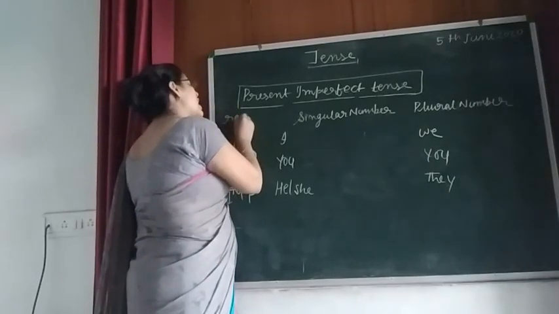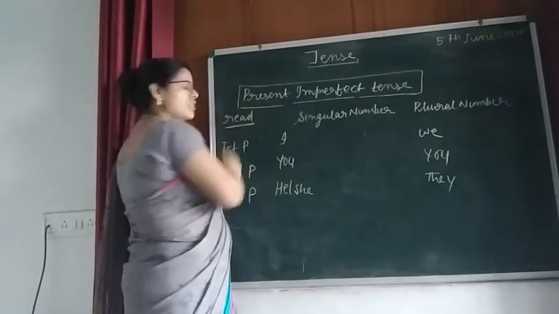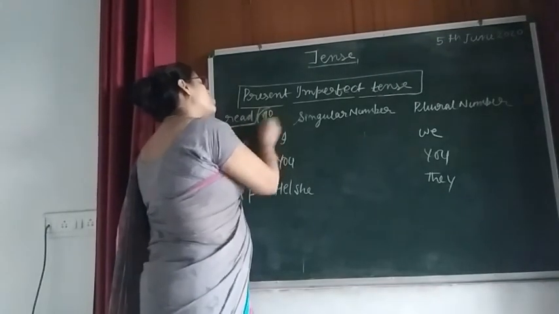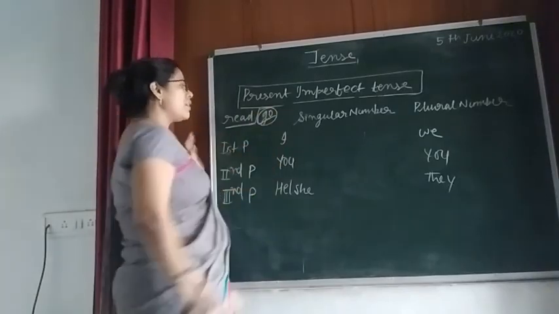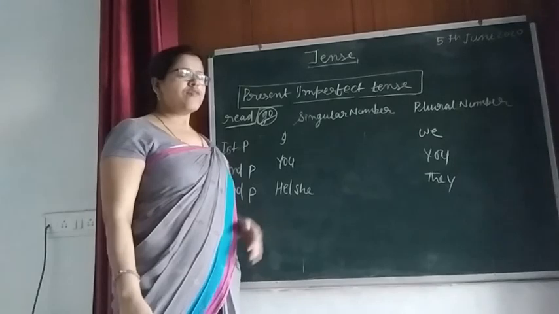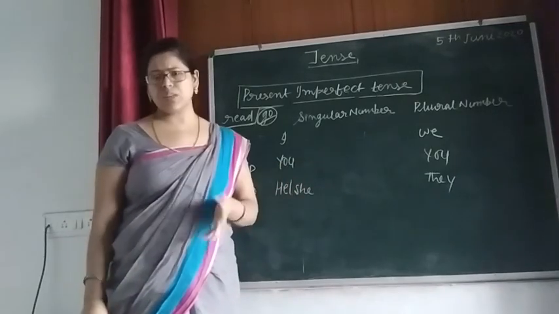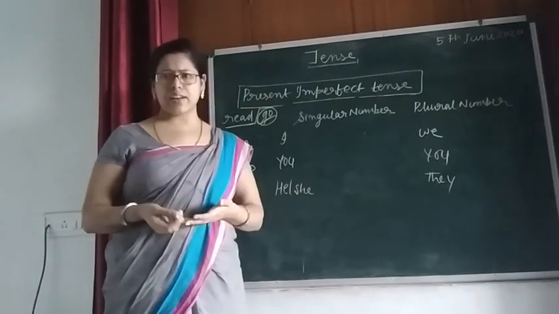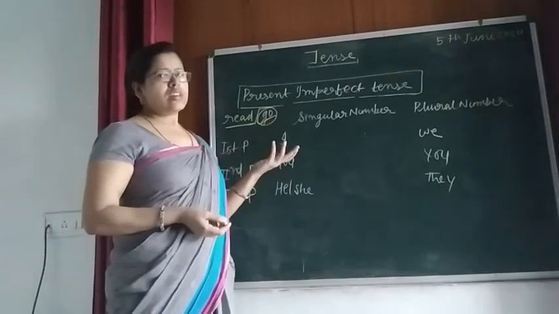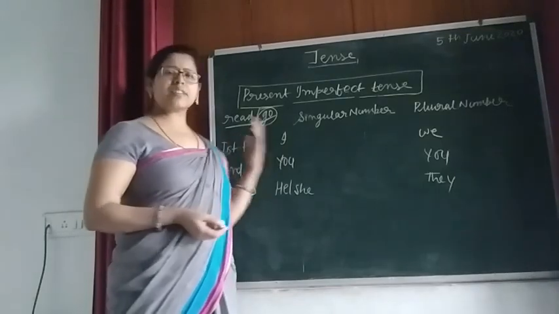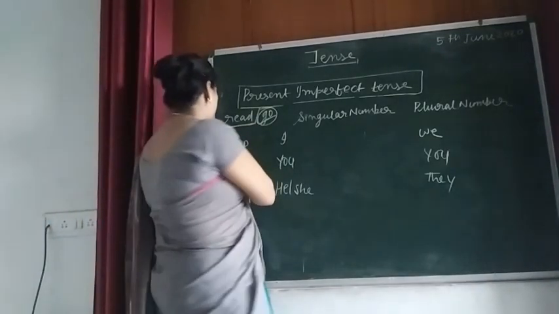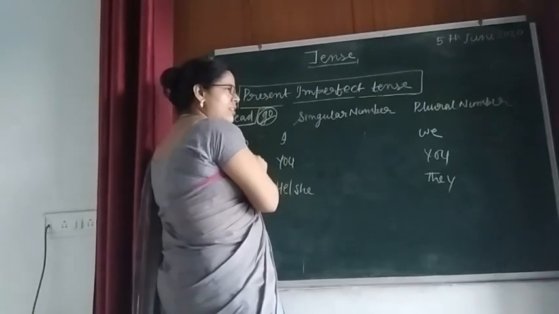Suppose that I have the action read. We can also take go. Go will be the easiest because if there is uniformity everywhere, then it will be very easy for you to understand, because I have to make you understand. Once you learn, then it doesn't matter what type of action is given, you will be able to solve it.